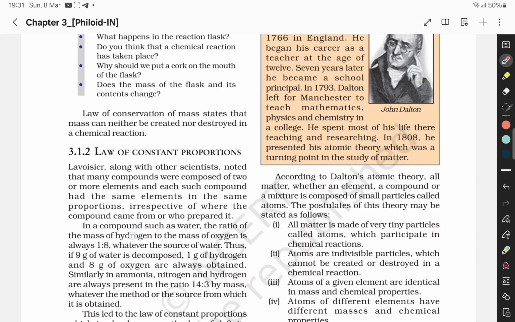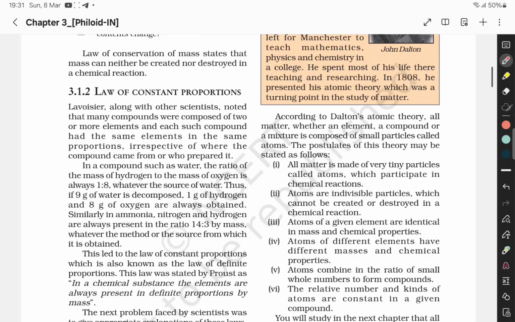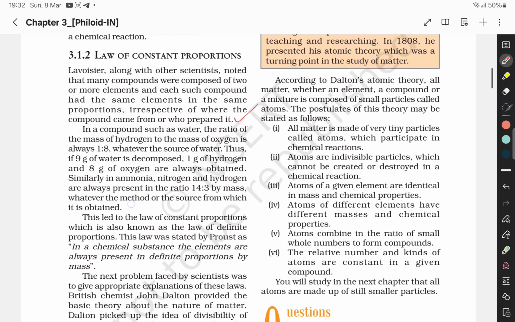Now, the law of constant proportion. Lavoisier, along with other scientists, noted that many compounds were composed of two or more elements, and each such compound had the same elements in the same proportion, irrespective of where the compound came from or who prepared it. In water, the ratio of the mass of hydrogen to the mass of oxygen is always 1:8, whatever the source of water. Thus, if 9 grams of water is decomposed, 1 gram of hydrogen and 8 grams of oxygen are always obtained.